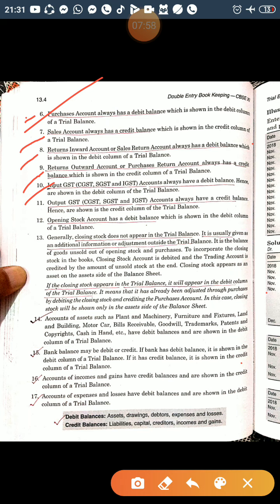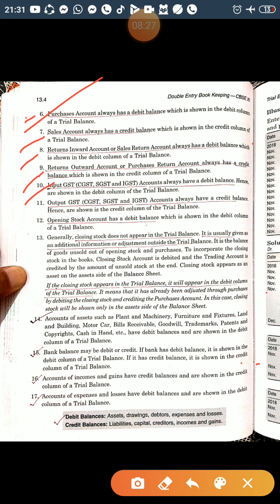Income and gains always show a credit balance, so they will be shown in the credit column of the trial balance. All the expenses, including purchases, bad debts and depreciation, are shown in the debit column. So debit balances: assets, drawings, debtors, expenses and losses.